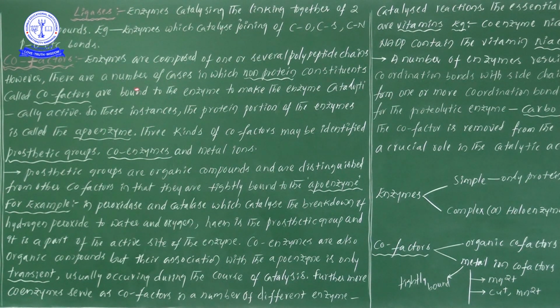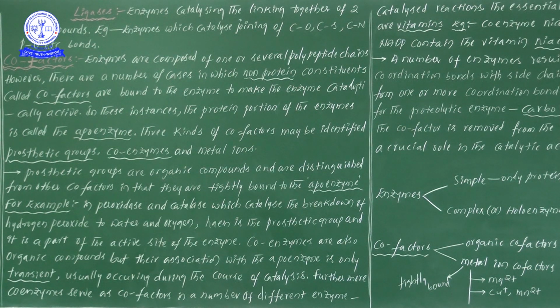However, there are a number of cases in which a non-protein part constitutes cofactors. Even though enzymes are made up of polypeptide chains, meaning proteins, in some enzymes we sometimes observe the involvement of a non-protein part also.